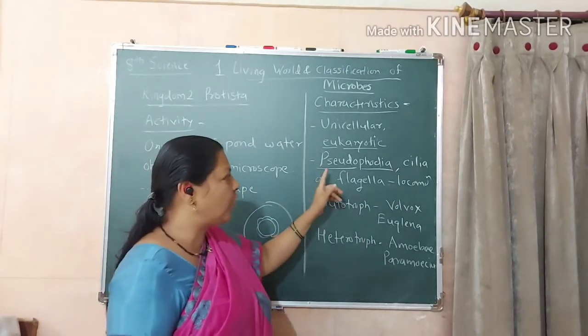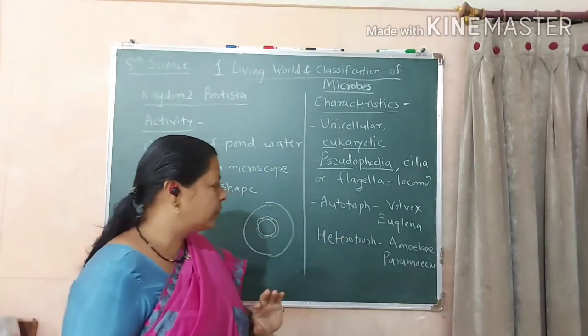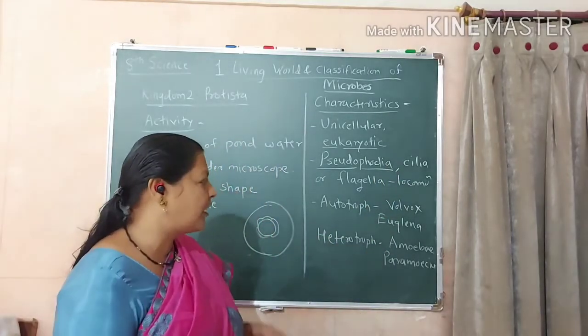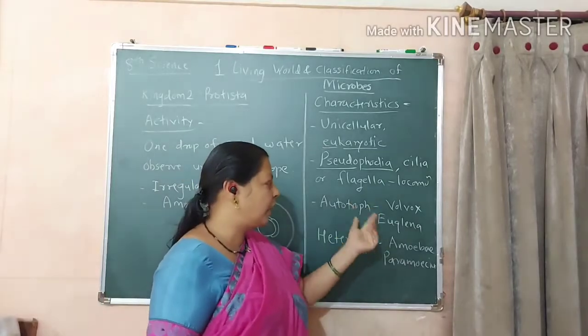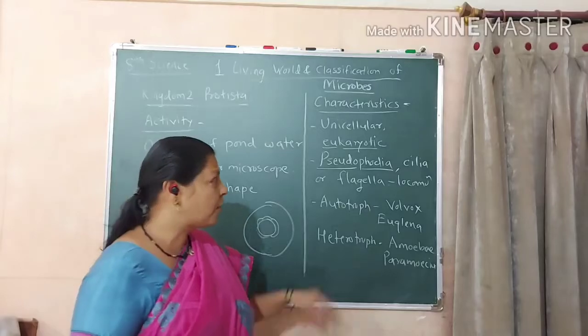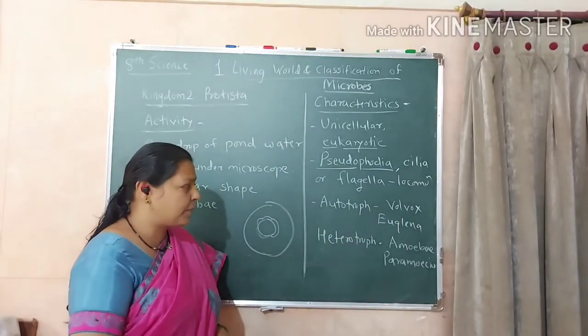For example, we know the amoeba having a pseudopodia, as well as the paramecium having cilia, hair-like projections are present, as well as the euglena having a flagellum. त्याच्यामध्ये चाबकाप्रमाणे हे युग्लिनाचं स्ट्रक्चर आहे. तर काय उपयोग आहे? The use of all of this is for the locomotion. Now some examples are given.